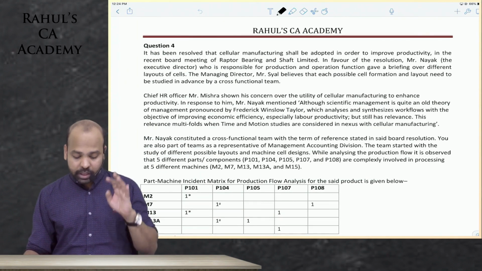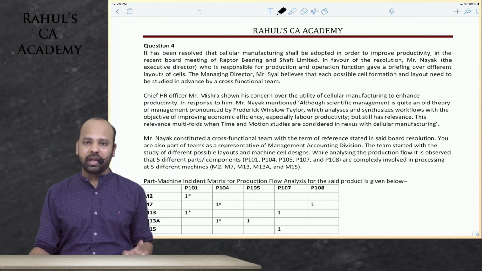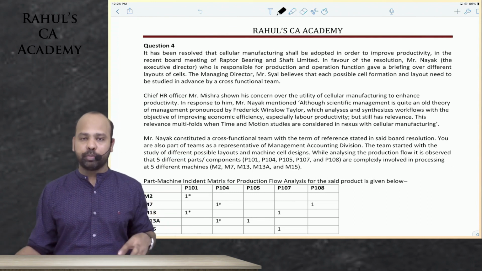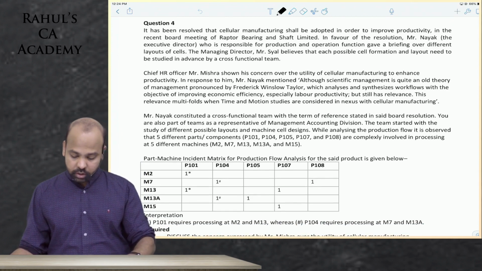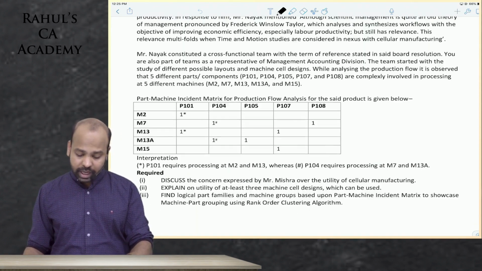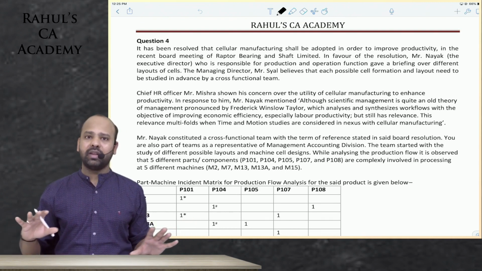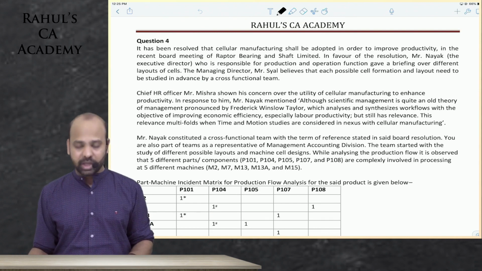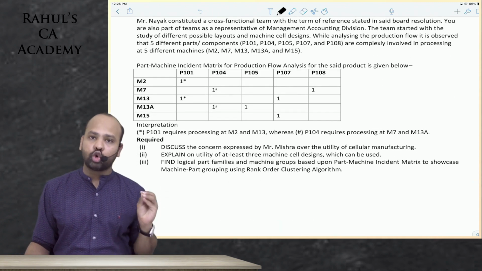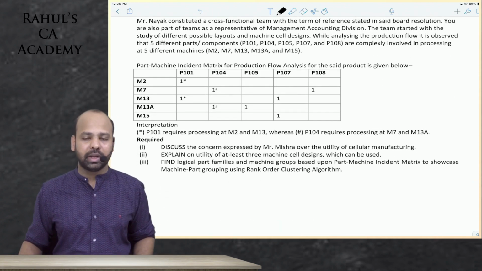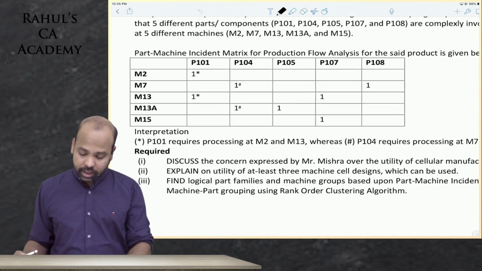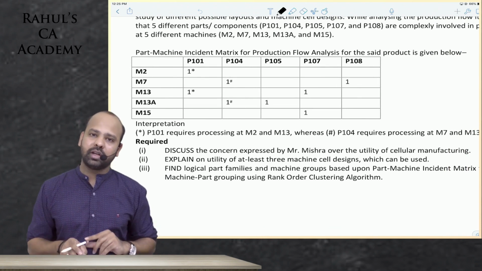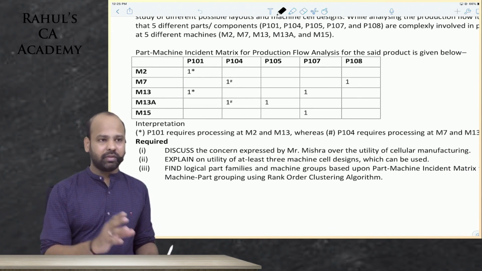Now I hope that you have the RTP material either printed in front of you, or a soft copy that you've opened simultaneously so that you can refer to it. All the basics regarding cellular manufacturing have already been covered, and I've just given you a brief summary. I'll directly go to the part which involves the practical application of this concept. There is a table given in question number 4 of RTP May 2021. There's one table given there, guys.